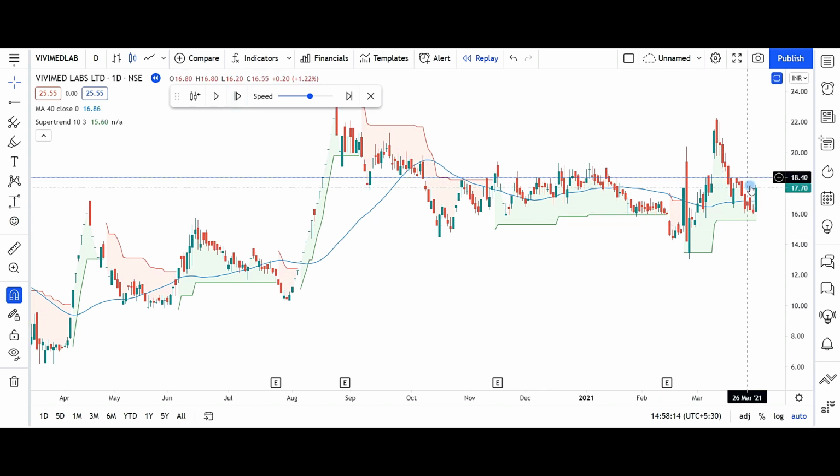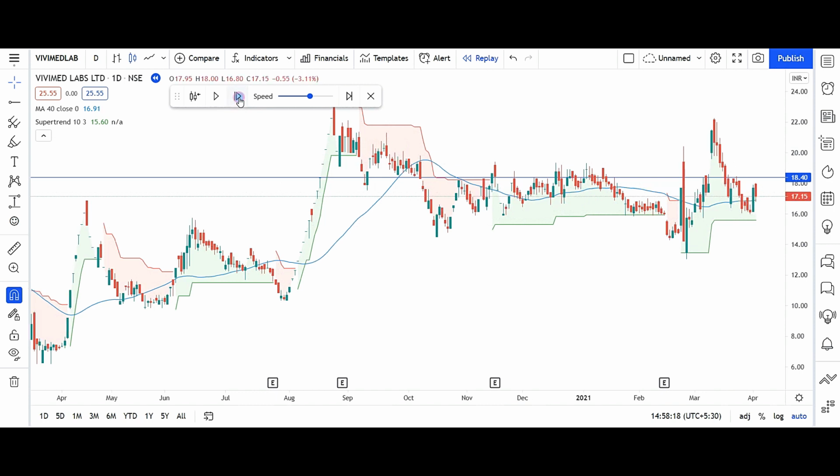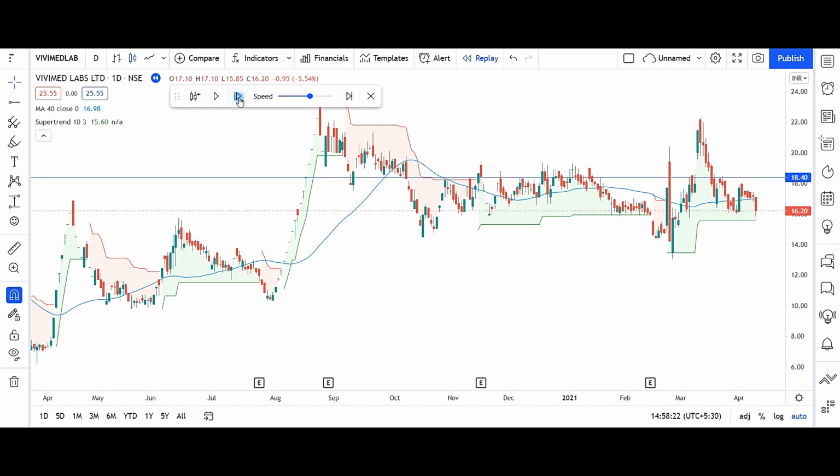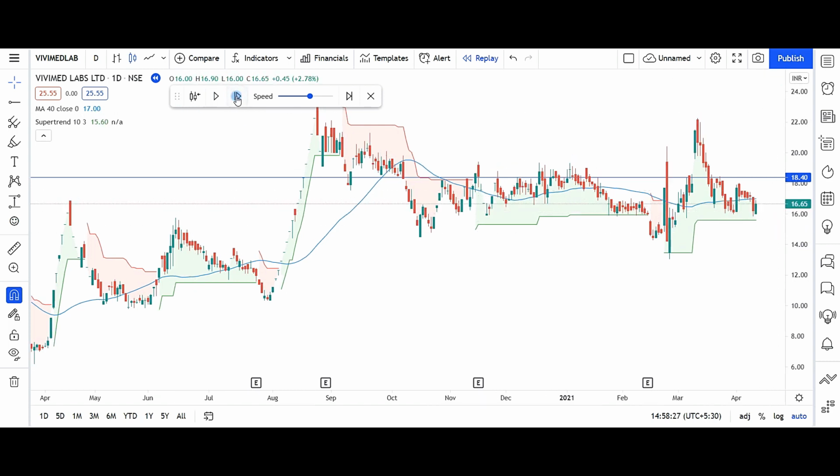This candle again has given close above the moving average and super trend. And there is a stop loss. So after stop loss we exit on the next day open. So if we have kept stop loss at the moving average, at the time of actual execution, the loss will be more than what we thought.